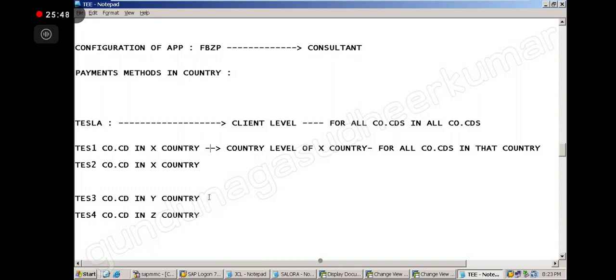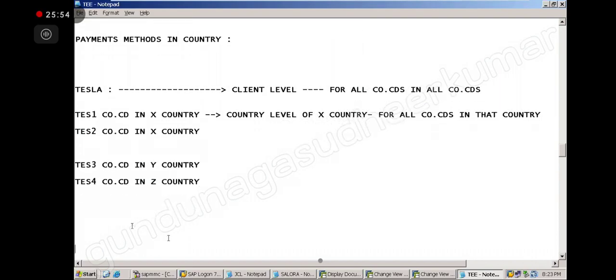Now this is at country level, and this is at company code level. So if I am doing a configuration for test 1, it is applicable for only test 1. Understood? So that is at company code level. Whatever I am defining at company code level, it will apply for only that one. If I define it for test 1, it will apply for test 1. If I define it for test 4, it will apply for test 4. Is it clear? Yes, sir.